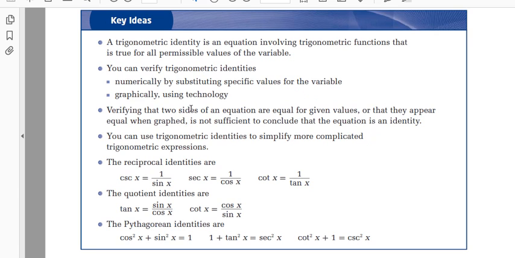Okay, so here you go. Verifying that two sides of an equation are equal for all given values that appear to be graphed is still not sufficient to conclude, but at least it gives you an identity that you can verify as much as possible. But we are going to work this chapter on proving identities. So I'm going to show you how to do that, proving statements. Okay, so that's the intro to the chapter.